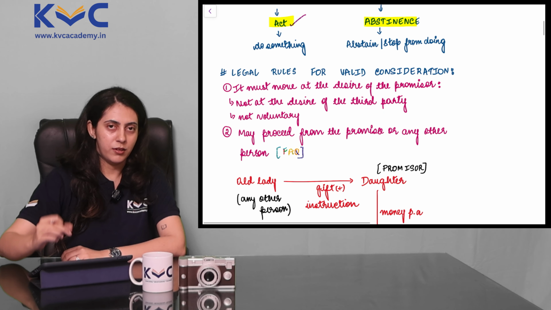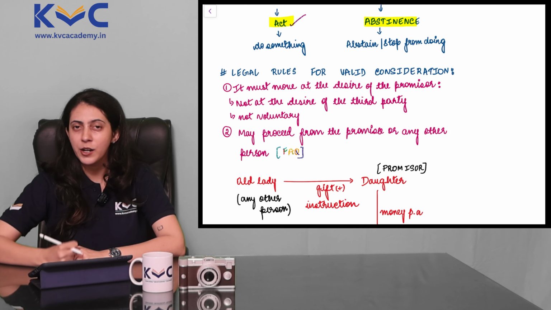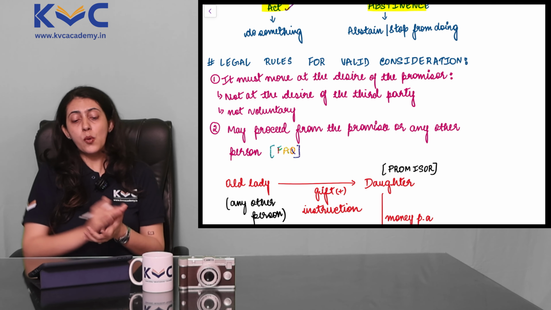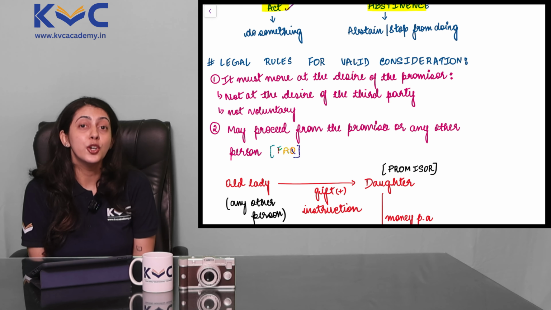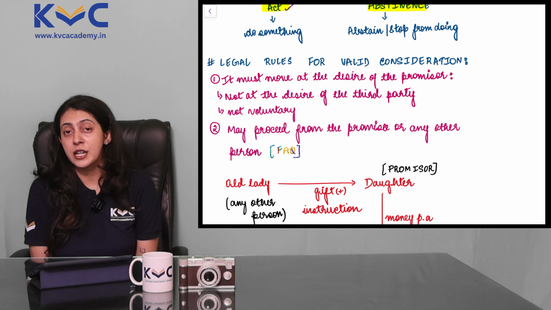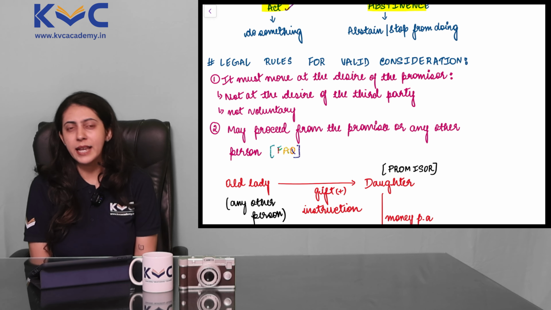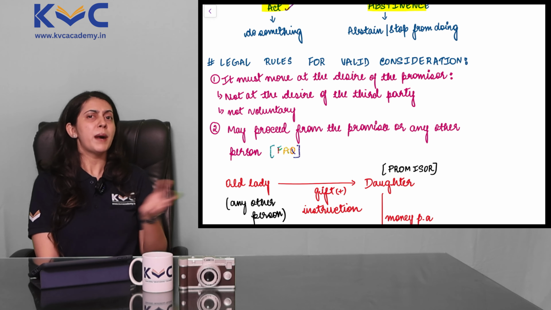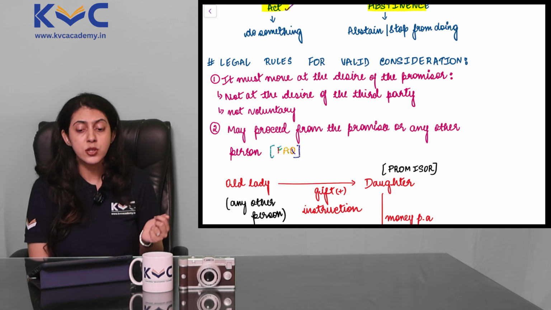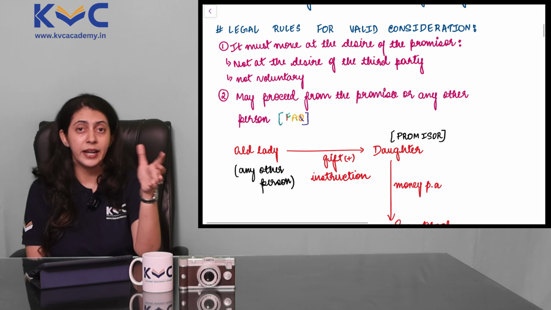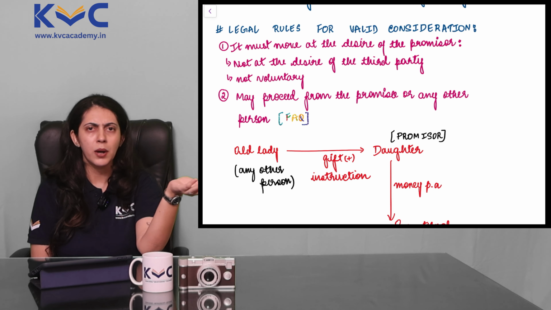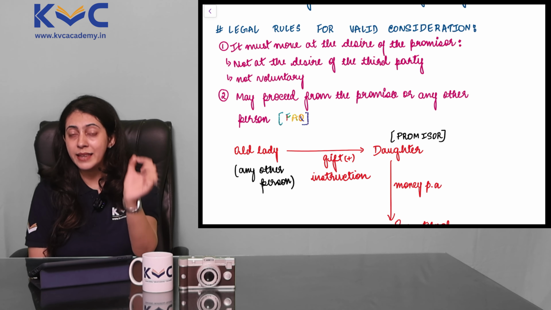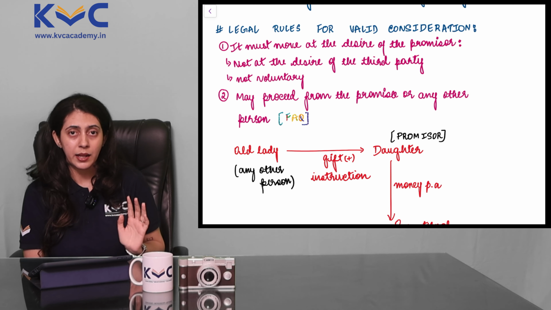But of course, we like to make our concepts and fundamentals very clear. So to understand the concept of consideration in detail, let's move on to the next topic, which is legal rules for a valid consideration. Now, this particular topic from your exam point of view is quite important, and sometimes in the past few attempts, ICAI has also made this a direct question. Direct question means they just question you for about 7 marks. What are the legal rules for a valid consideration?